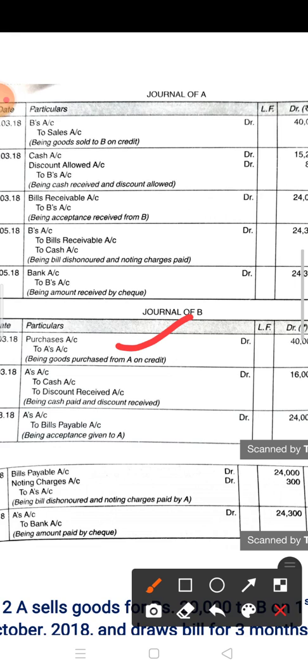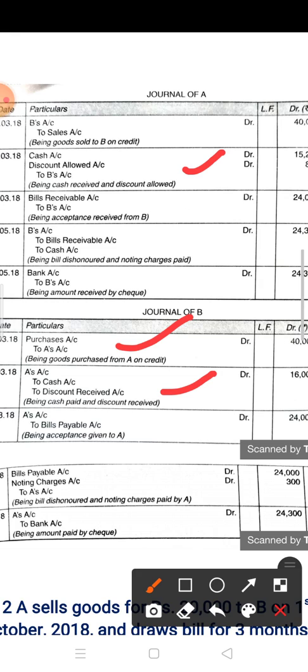The next entry is just the opposite of A's second entry: A's account debit to cash account and discount received. The amount is the same 16,000 payment done, of which the discount is 800 and 15,200 is the cash payment.